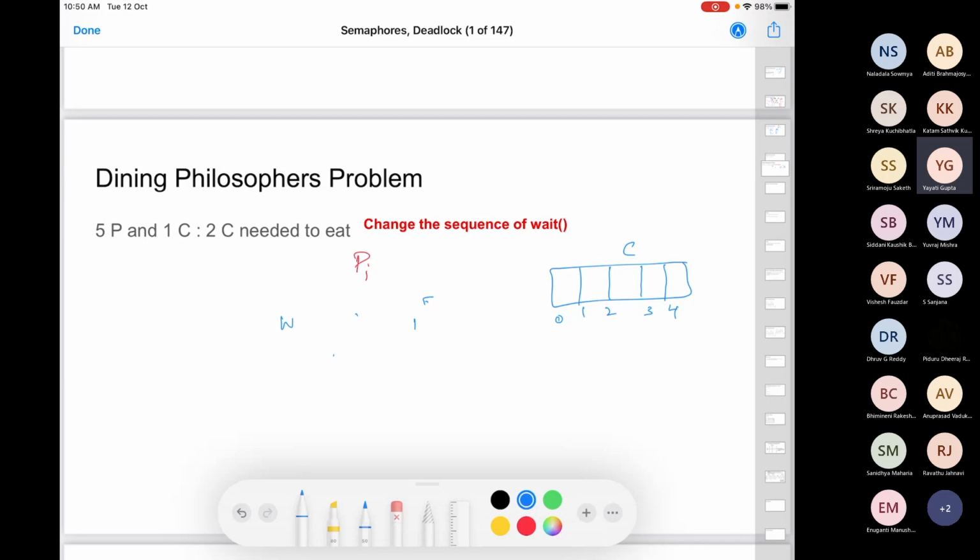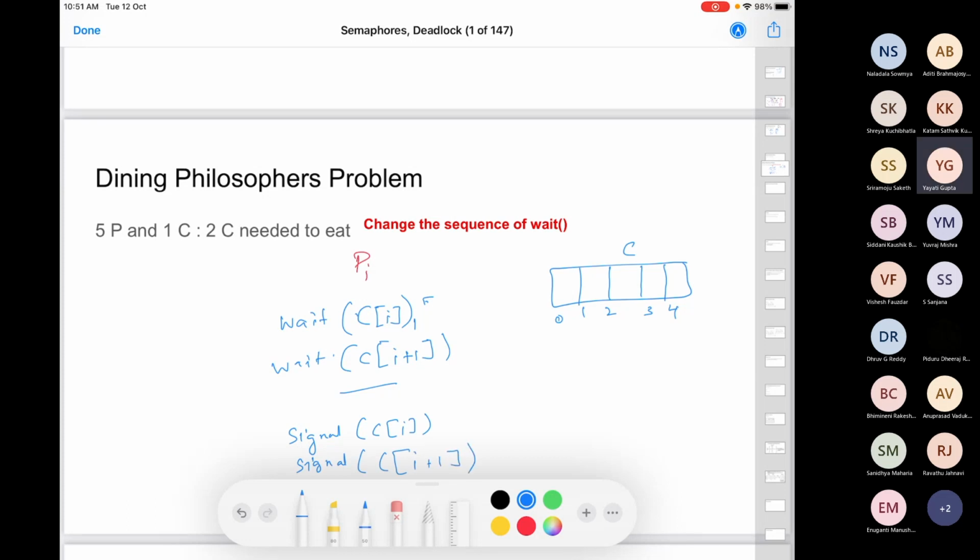So Pi can call a wait on C[i], and it can call a wait on C[i+1]. It can signal C[i] and signal C[i+1].